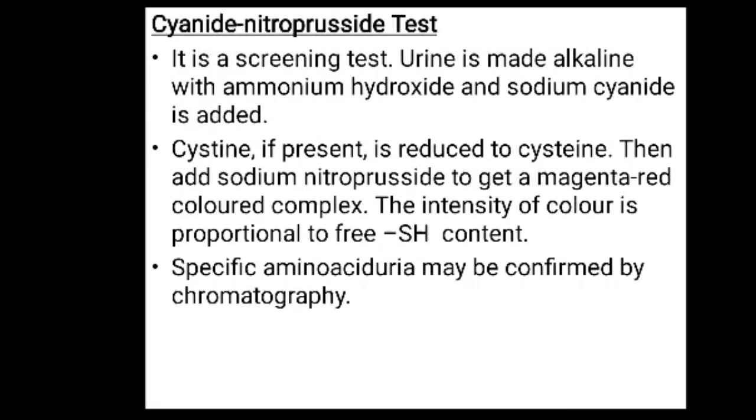Then another important test to identify cystinuria is the cyanide nitroprusside test, and it is a screening test. Urine is made alkaline with ammonium hydroxide and sodium cyanide is added. If cystine is present, it is reduced to cysteine, and then add sodium nitroprusside to get the magenta red colored complex, and the intensity of the color is proportional to free SH content, and the specific amino aciduria may be confirmed by chromatography.